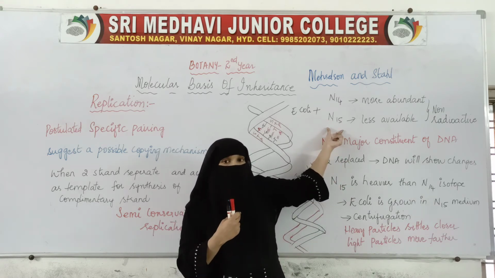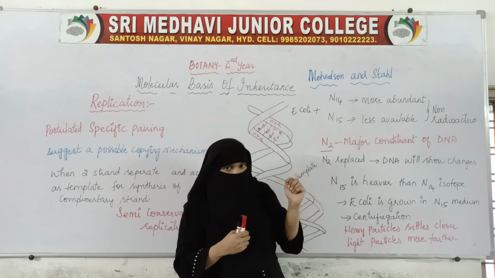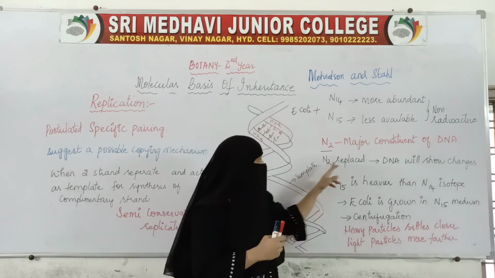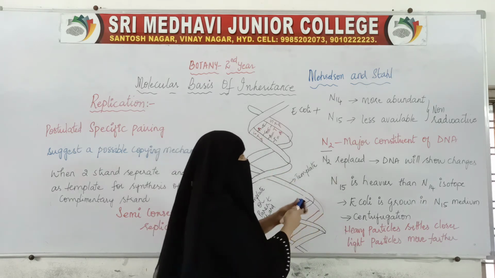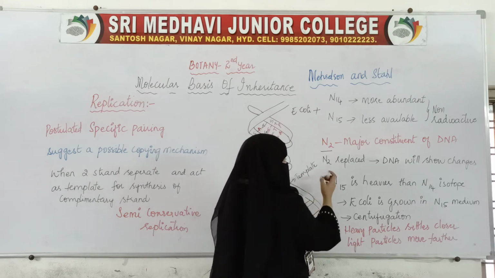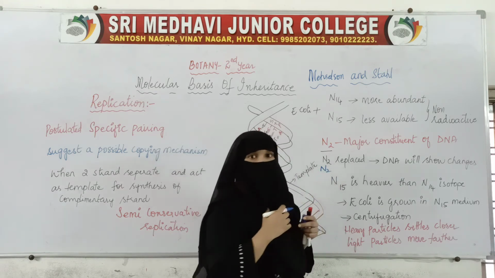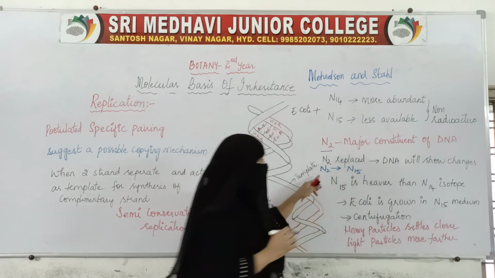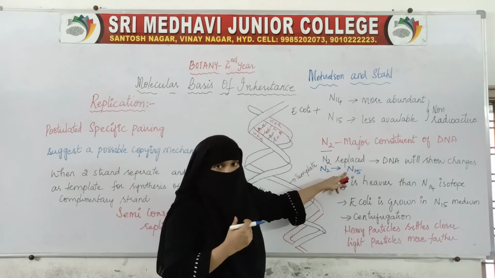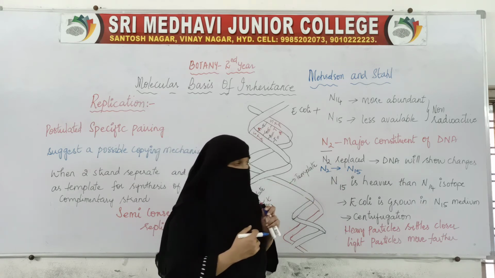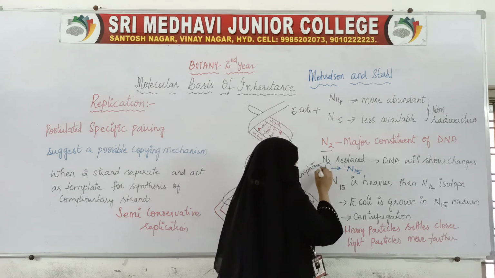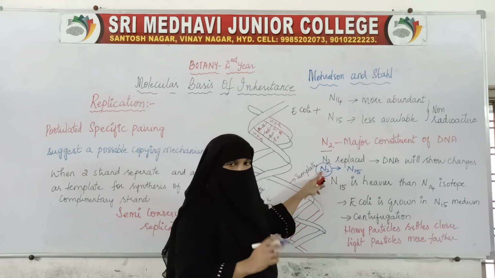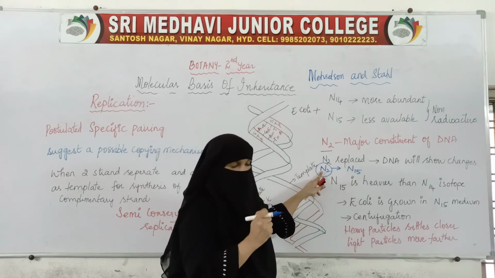Normal nitrogen has been replaced by heavy nitrogen. Earlier it was normal nitrogen, now it is replaced by another isotope, the heavier nitrogen, N15. So what happens in this one? This is a cell with DNA inside it, and the DNA was having normal nitrogen.